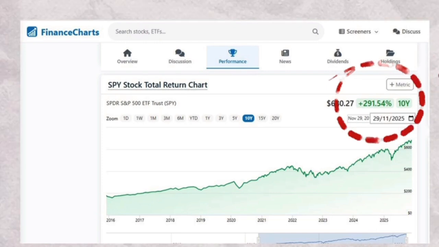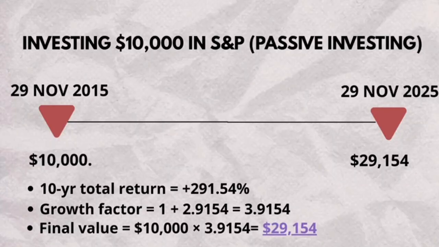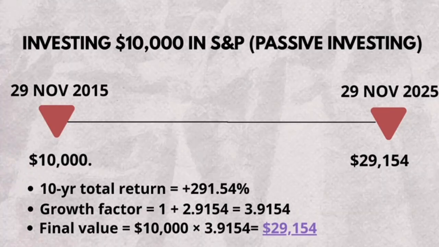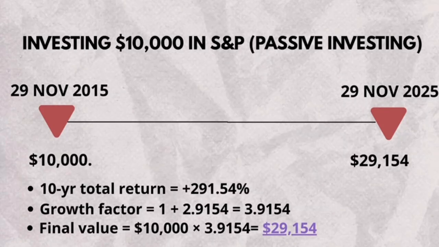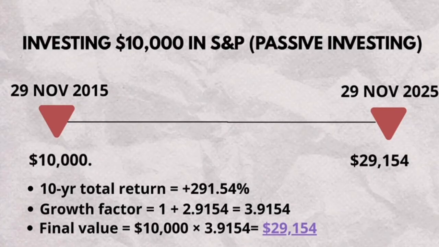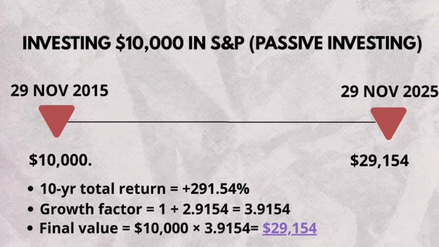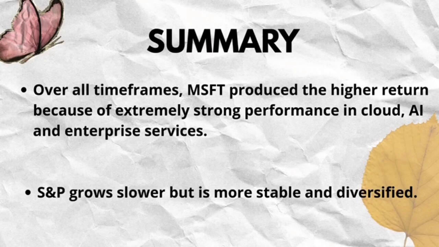Next, let's see S&P 500 company for passive investing. Here is also the simplest where we refer to the return amount. Same as previous example in MSFT, we put the 10,000 around 29 November 2015. After we get the growth factor value, we add it with the initial investment to get the final value, which is $29,154.